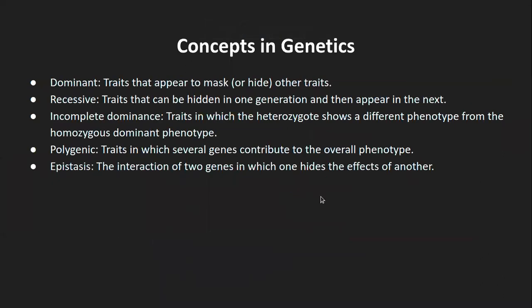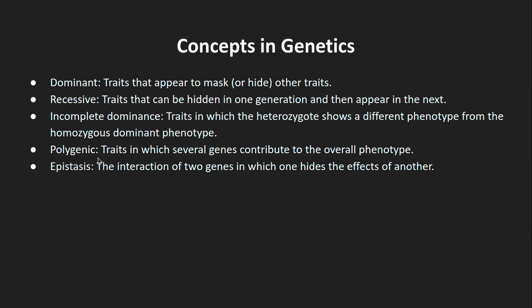Okay, so that is incomplete dominance. That means a trait in which heterozygous individuals show a different phenotype than the homozygous dominant type. And the example that I gave you was, I have received both the brown color coding alleles for the eye color, but then I don't express the brown color of the eyes. So that is incomplete dominance.